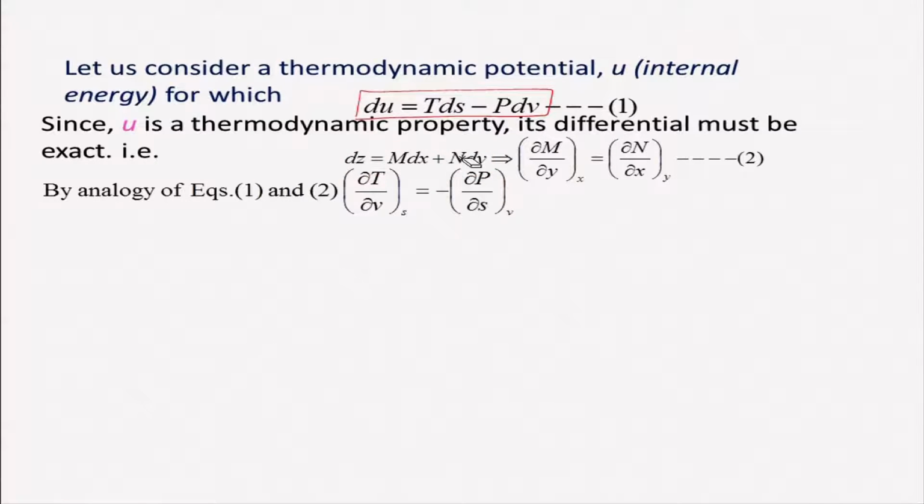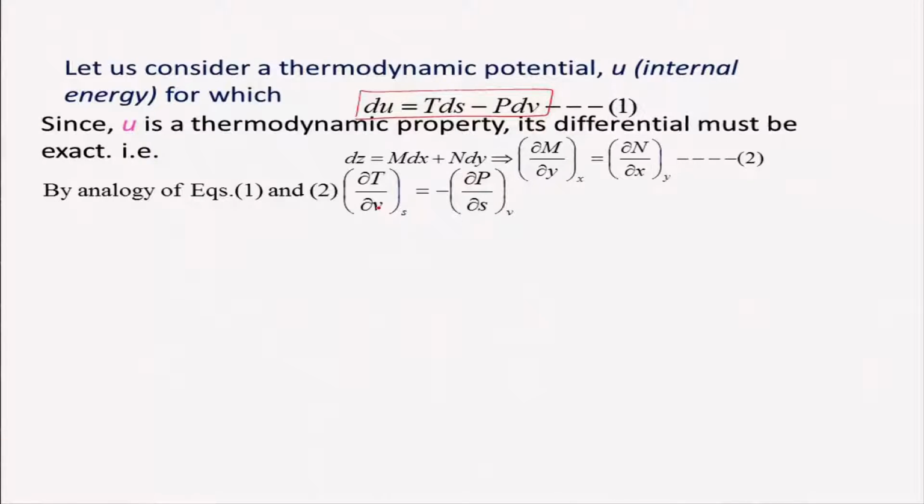If you look at the left-hand side, it is the change in temperature with respect to specific volume, whereas the right-hand side is the change in pressure with respect to entropy. As we know, entropy is not a measurable property, whereas temperature, volume, and pressure are measurable properties. That means I can relate the non-measurable properties with the measurable properties with this expression.